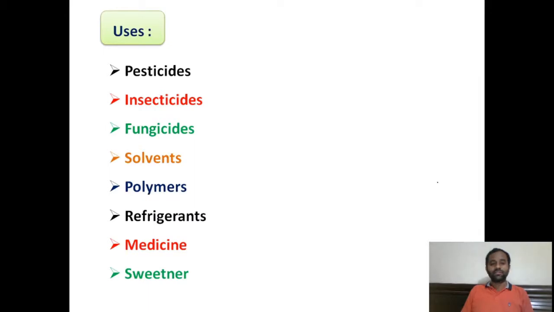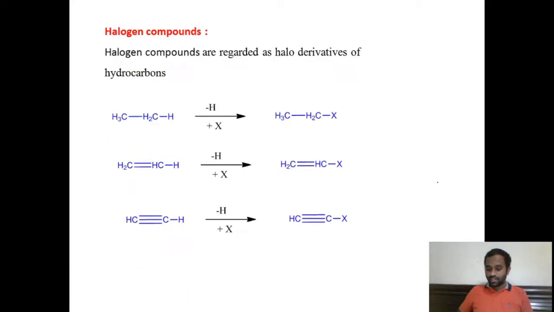Since these halogen compounds have much importance both in various sectors as well as in synthetic organic chemistry, as chemists we need to discuss the halogen compounds, right? What are halogen compounds? Halogen compounds are nothing but compounds derived from the hydrocarbons, which we get by the replacement of hydrogen with the halo group. We will get the halogen compounds. So halogen compounds are regarded as the halo derivatives of hydrocarbons, right?